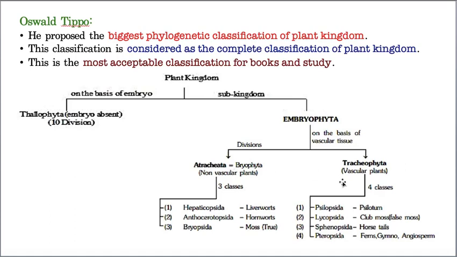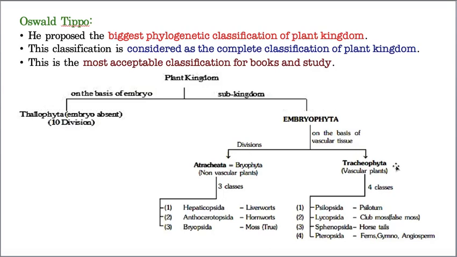On the basis of this vascular tissue, Embryophyta is again divided into Atracheata and Tracheophyta. Atracheata means they do not have vascular tissue. In that, he included Bryophyta, the non-vascular plants, where vascular tissue is absent. And again, he classified Bryophyta into Hepaticopsida, Anthoceratopsida, and Bryopsida. So these are the three classes included under Bryophyta.